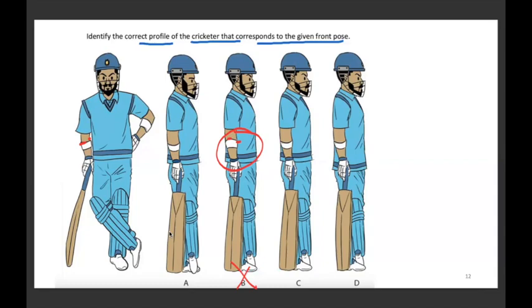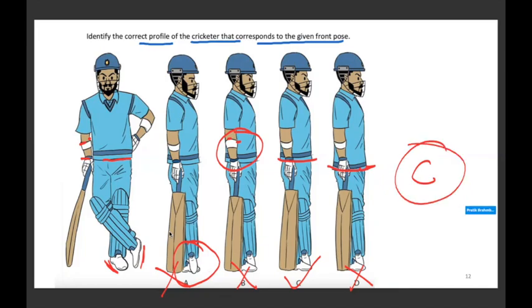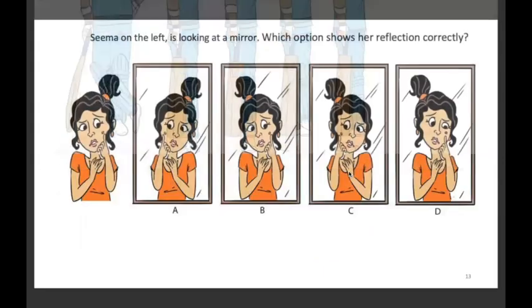Between A, C and D when you compare it, A वाला जो leg position है वो थोड़ा अलग है. If you look at that leg position, it is coming at the back, और आगे वाला ये leg आएगा. So A वाला option गलत है. Between C and D again when you compare, the difference is in the shirt position with reference to the gloves. If you observe the question figure, the gloves का starting point और shirt are almost in line. So C is right and D is wrong क्योंकि D में वो line नीचे जा रही है. So C is the correct answer. Okay, we'll move to the next one.